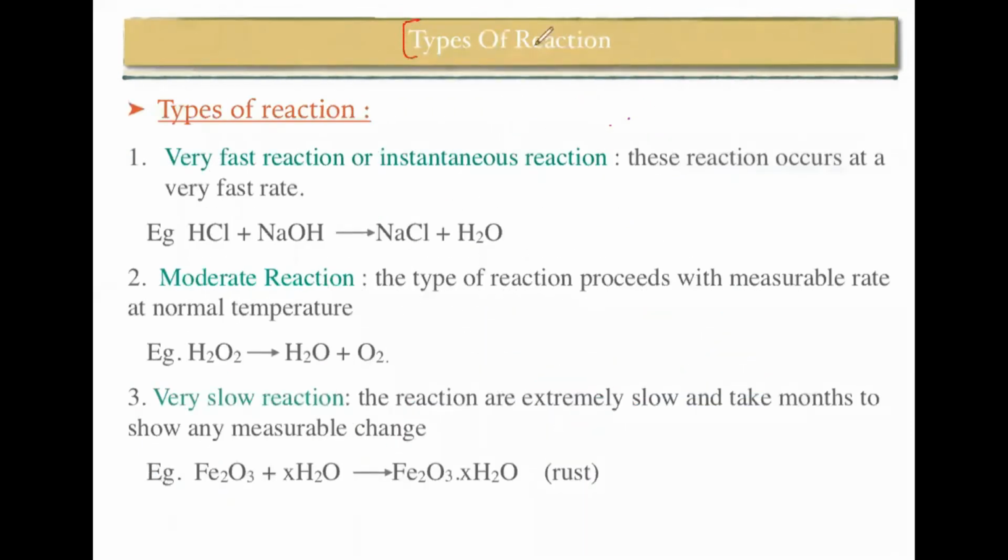Now let us discuss the types of reaction. Basically there are three types of reaction, depending upon the speed of the reaction. One is the very fast or instantaneous reaction. Second is the moderate reaction. Third is the very slow reaction. Very fast reaction: the reaction occurs at a very fast rate. For example, the reaction of acid and base. The moment we add acid and base, they convert to salt and water.